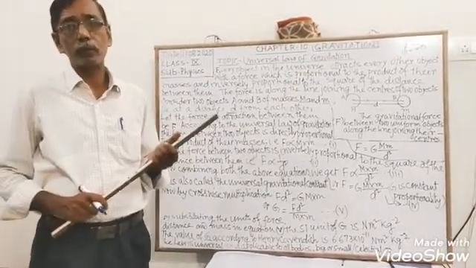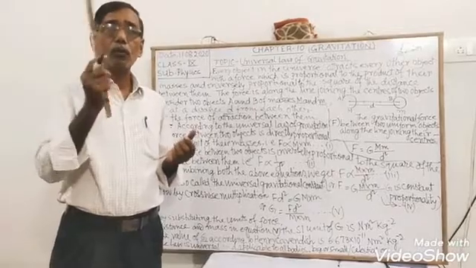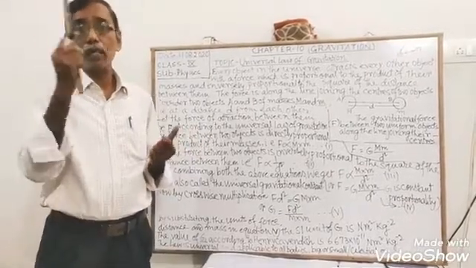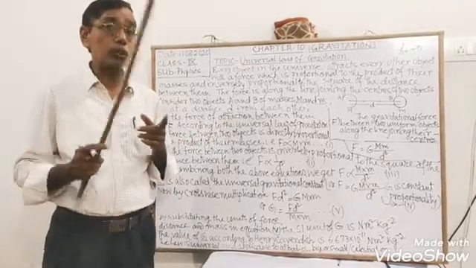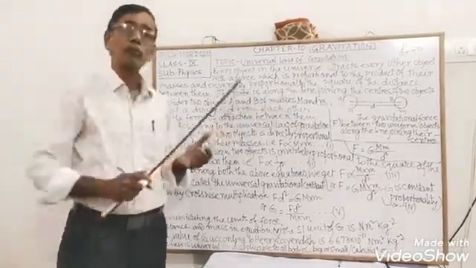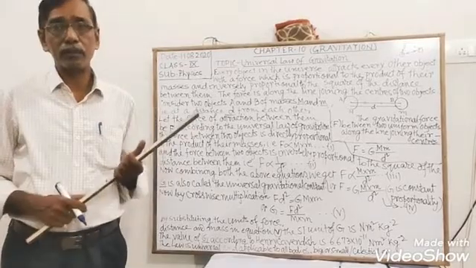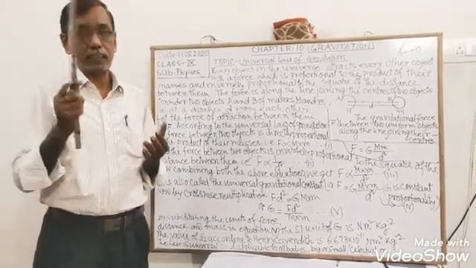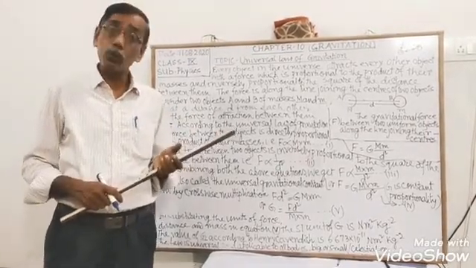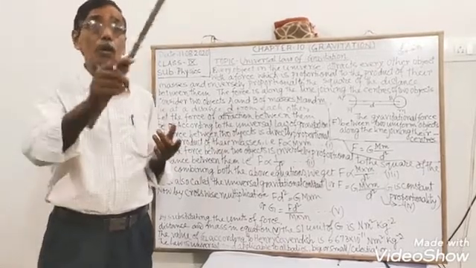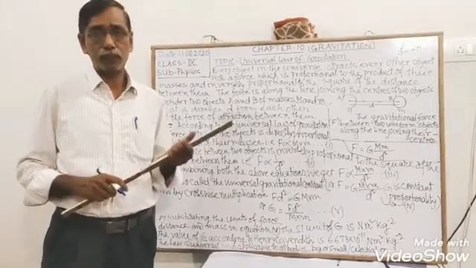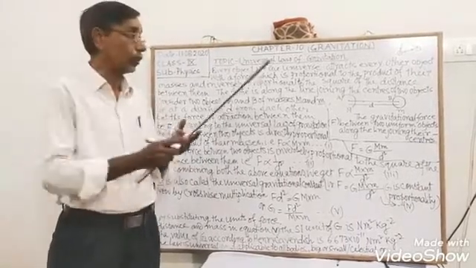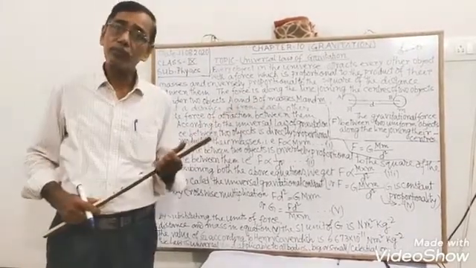Number 2, the motion of the moon around the earth is also due to this gravitation. Number 3, all major planets revolve around the sun in different orbits, also due to this gravitation.